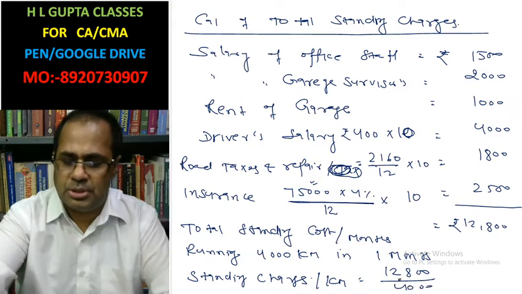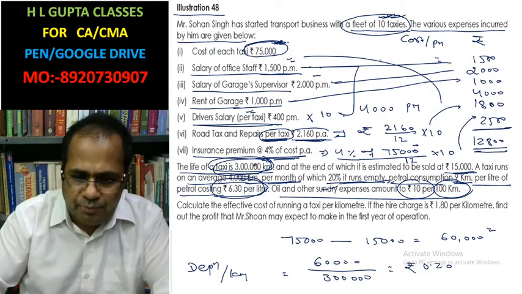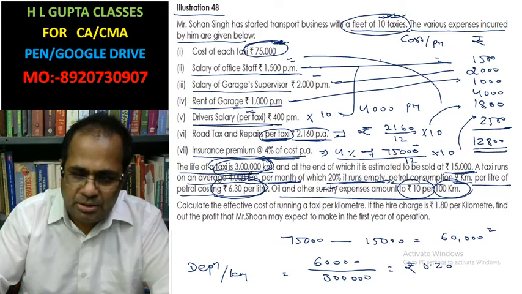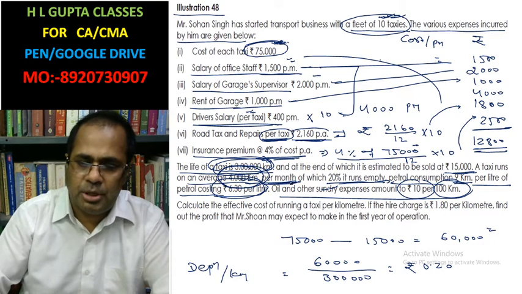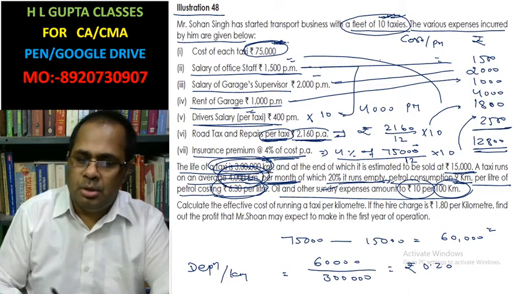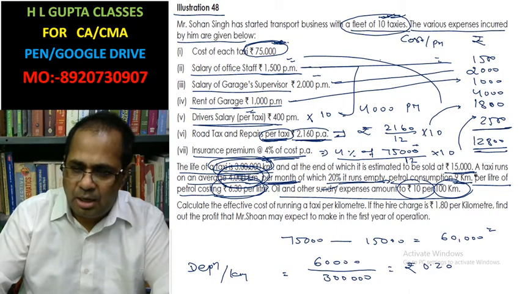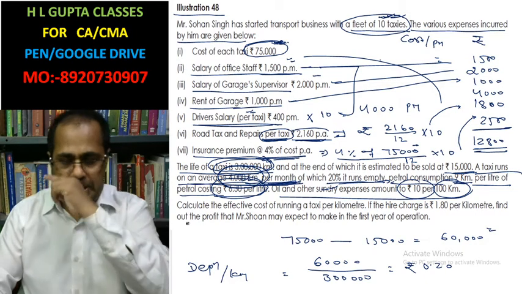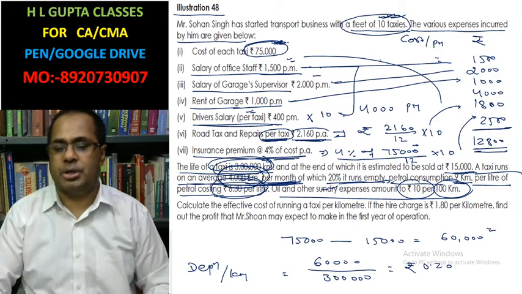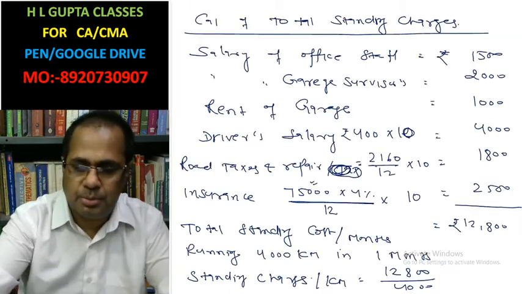How is the 4,000 running? Running is given here as 4,000 kilometer per month. A taxi runs on average 4,000 kilometer per month.